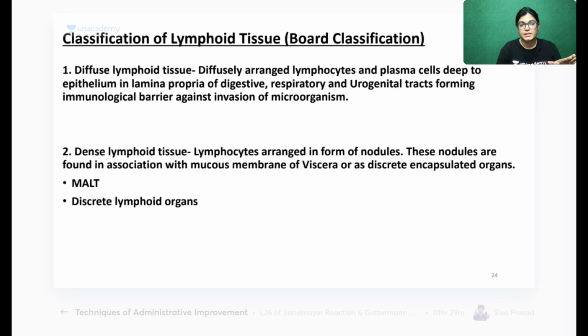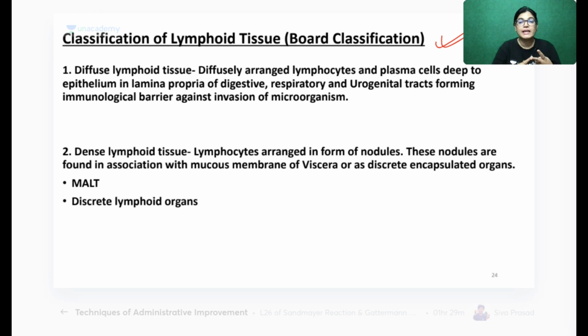Mucosa and gut associated. Now, let's come to the further classification of lymphoid tissue. Let's move on with the broad classification of lymphoid tissue. Broadly, how can we classify the lymphoid tissue? There are two systems.